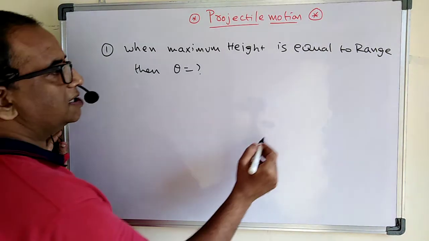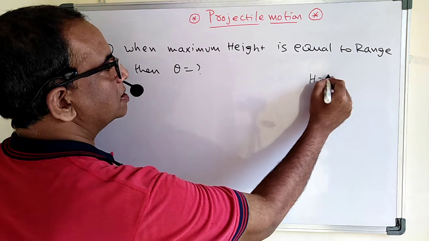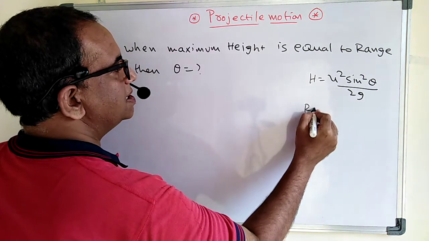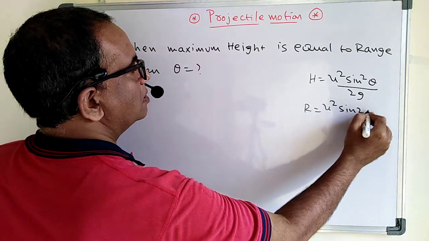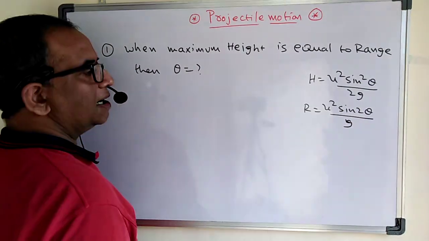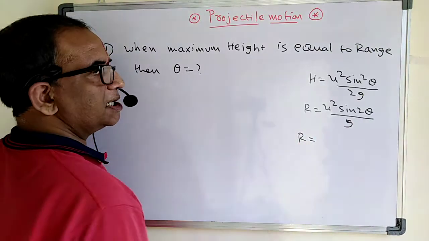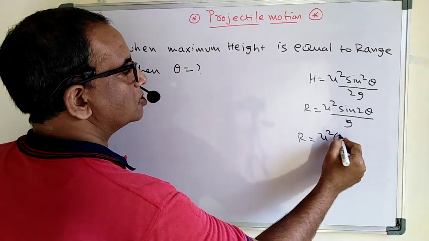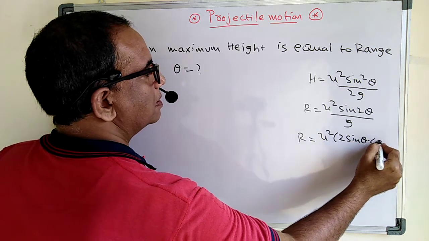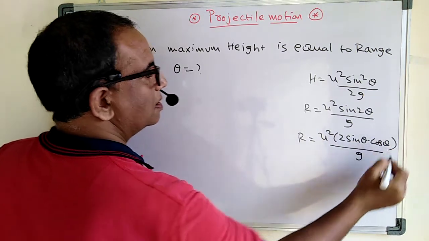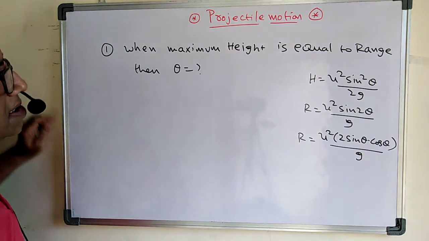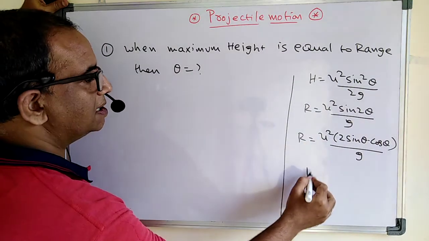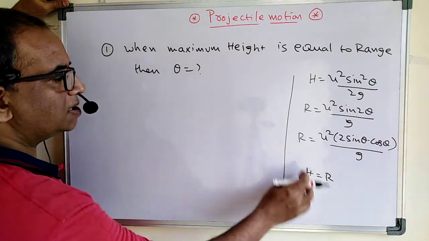See carefully, in the last class we discussed that the height is u square sine square theta by 2g, and the range is u square sine 2 theta by g. And we also learned that sine 2 theta is equal to 2 sine theta cos theta. Therefore you can also write the range as u square into 2 sine theta cos theta by g. Now first let us make one equation here. In this condition he has given that h is equal to r, and we will put that at the end.